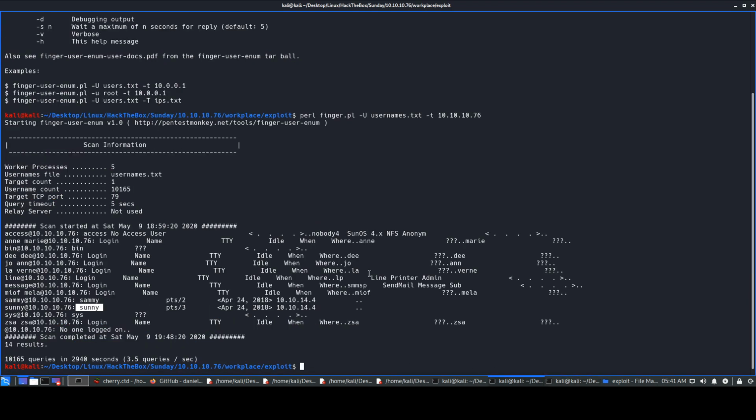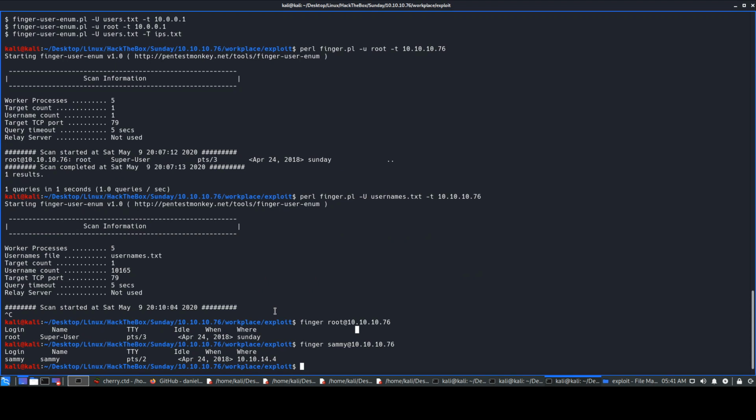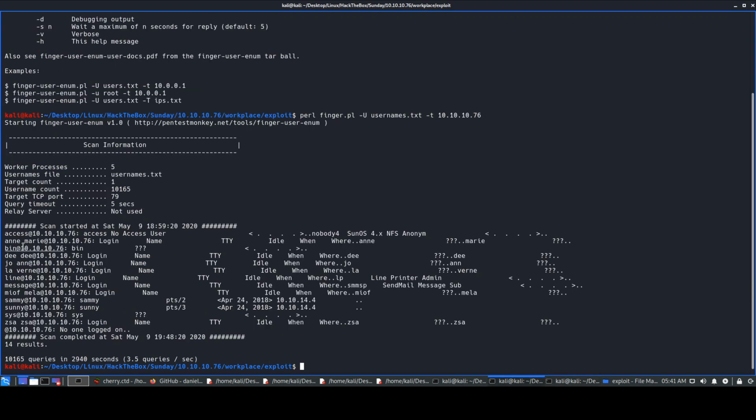Now, why am I leaving all this? Actually, I did not leave it. I actually checked as the scan was going on. It was displaying one entry. I did check this finger thing, for access or something, but I was not able to get much information, and these users are not present. They have some actual information present where access is mentioned. So that was not the actual users. You guys can go and try that out. But what stands out over here is these two entries, right? It says April something and the two IP addresses as well. So we have users Sammy and Sunny.